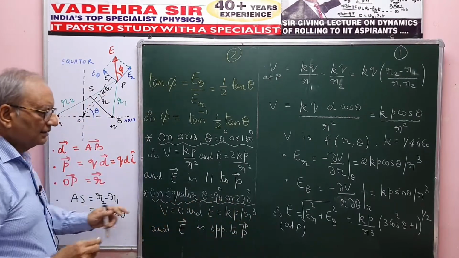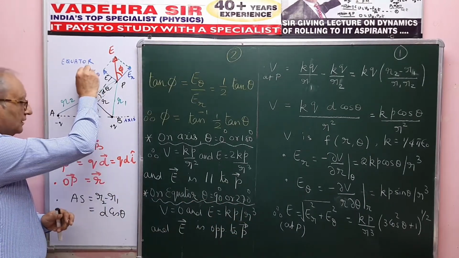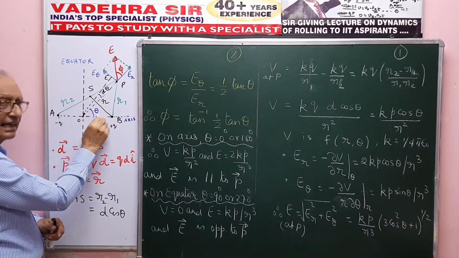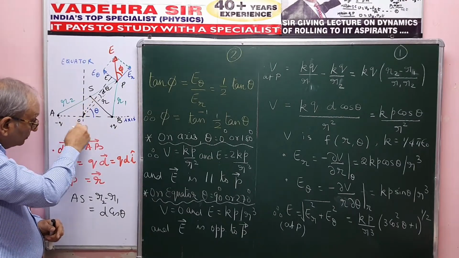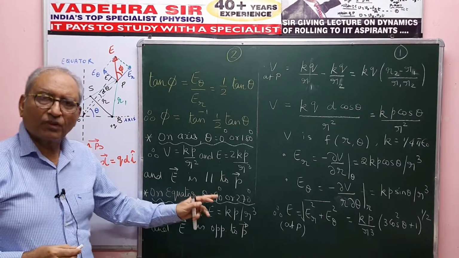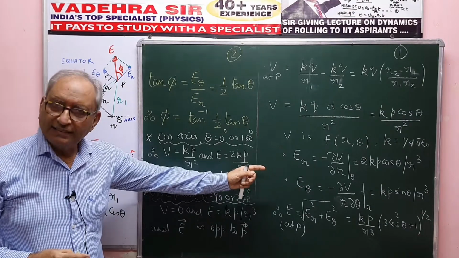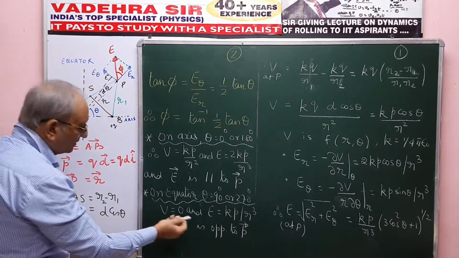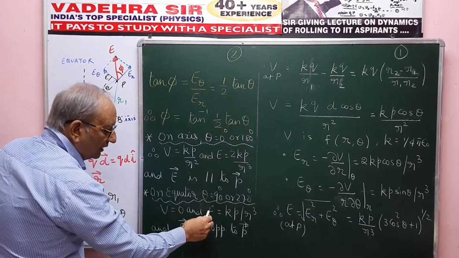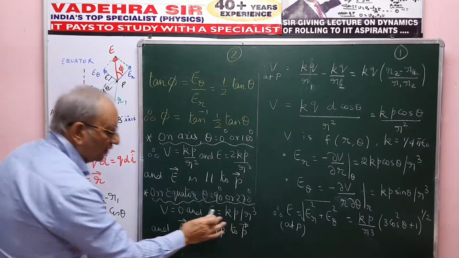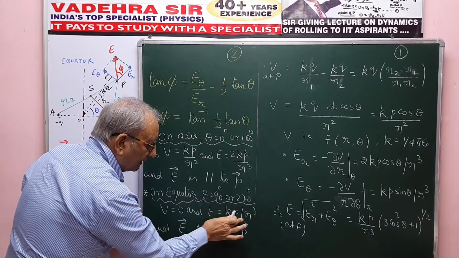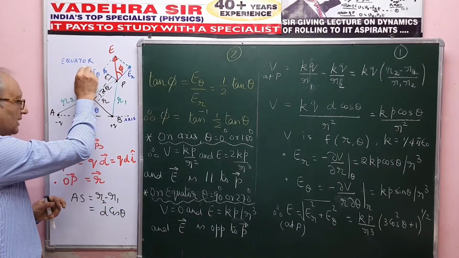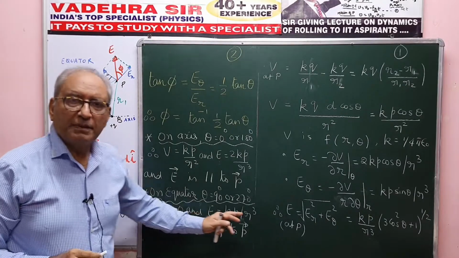And on the equator, the point can be either here or here. That means theta can be either 90 degrees or, in the third quadrant, 270 degrees. So when I put theta equal to 90 degrees or 270 degrees in the expression for V and E, I get the magnitude. So V will be 0 and E will be Kp by r cube. So the magnitude of the electric intensity at a point on the equator, which could be either here or here, is always Kp by r cube.